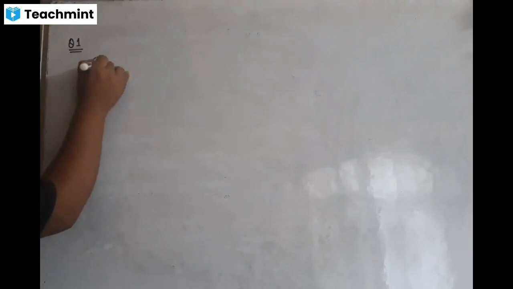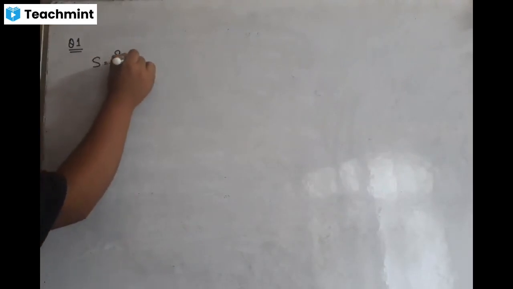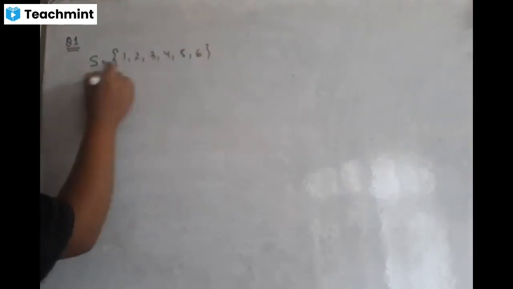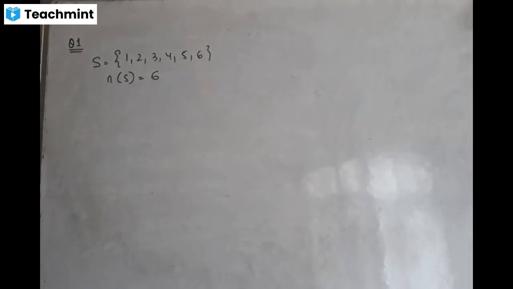A dice is rolled. When you roll a dice, what is the sample space? What are the possible outcomes? 1, 2, 3, 4, 5, 6. That means the cardinal number of S is 6. So when a dice is rolled, you get 6 outcomes.